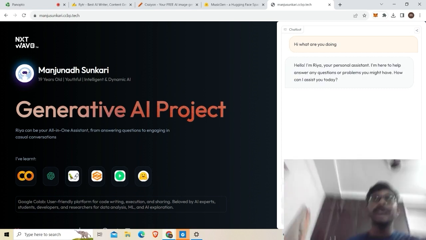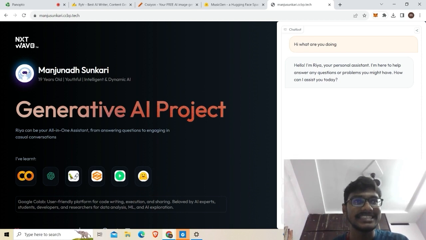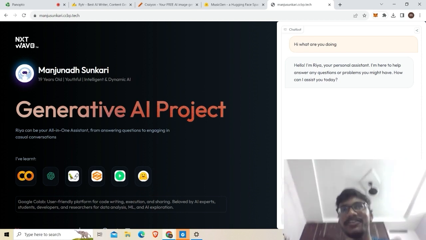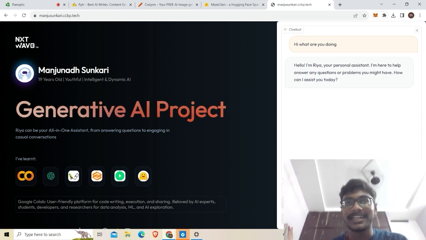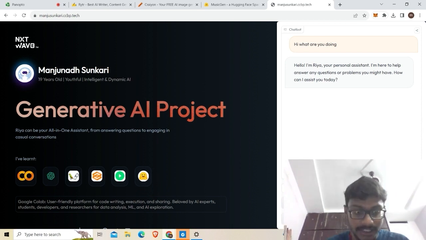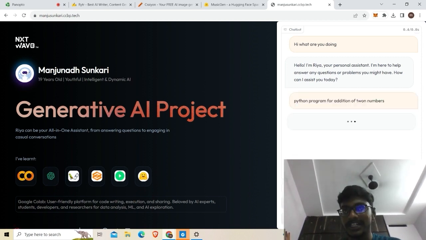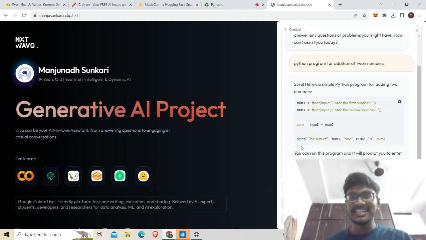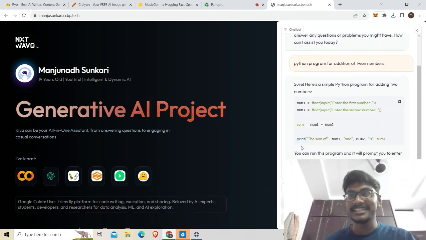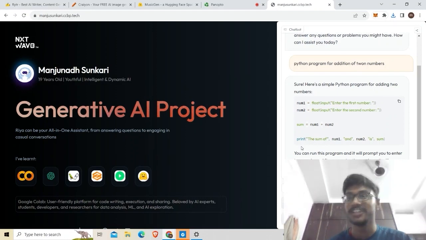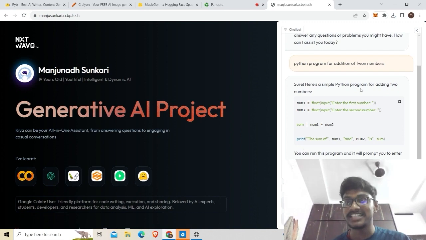So these generative AI tools, as you have seen, include text generation, image generation, voice generation, video generation, and so on. And we are also seeing code generation. If you ask for a Python program for addition of two numbers, it will give you the Python program. So we have seen text generation AI tools, image generation AI tools, voice recognition AI tools, music generation AI tools, video generation AI tools, and now code generation AI tools.